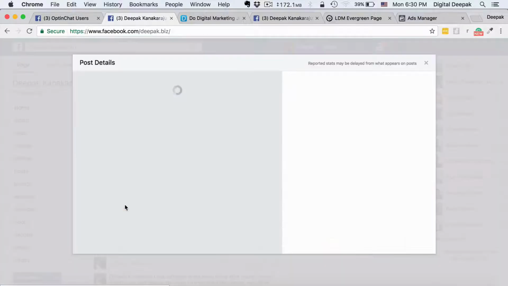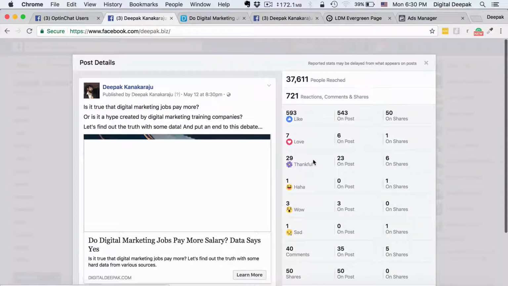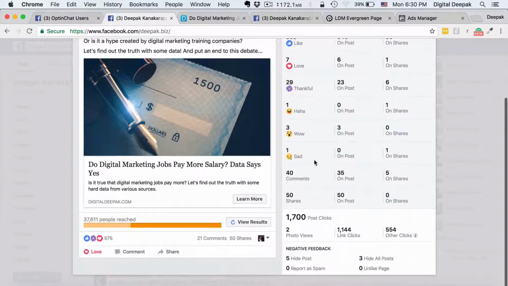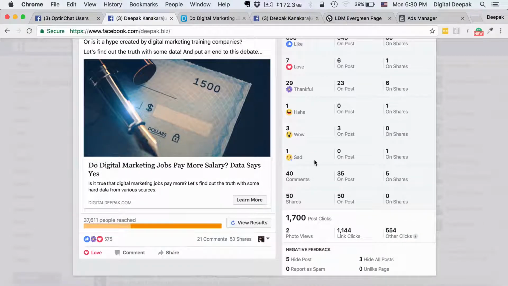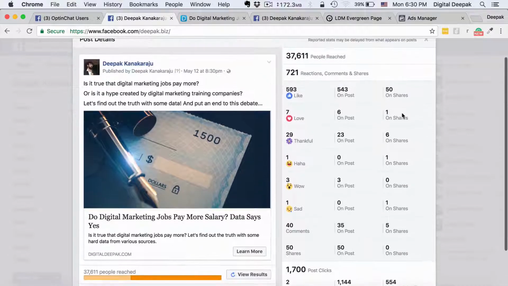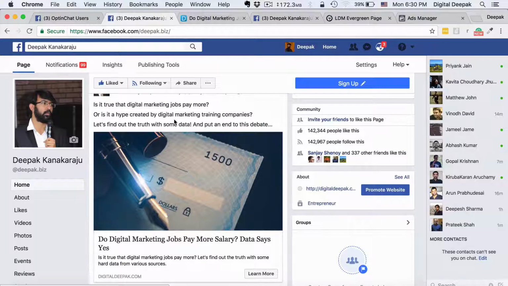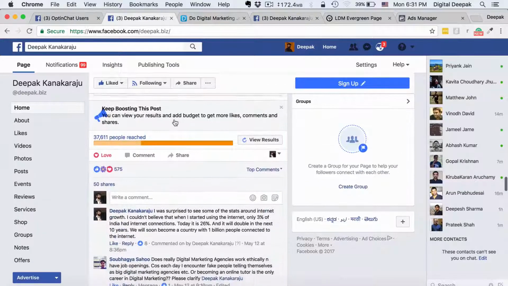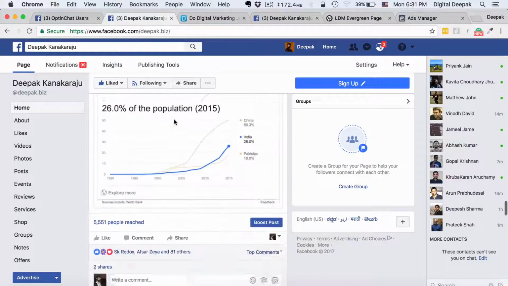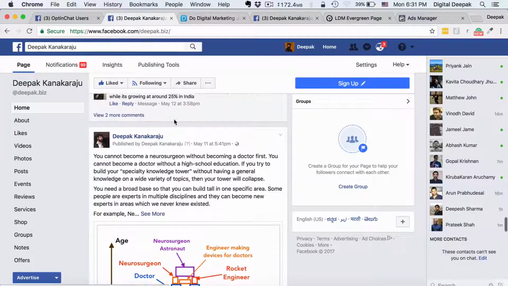And here, if you click on this particular link, you can see the amount of clicks that this particular post has given back to my blog. So there are 1,144 link clicks, which is clicks on the link that drive traffic back to my blog. So here also there has been some paid promotion happening. If you want to learn more about Facebook ads, then I recommend you check out my Facebook ads course, where I have discussed a lot of techniques for promoting posts inside Facebook, whether it be boost post or driving traffic separately to the site.